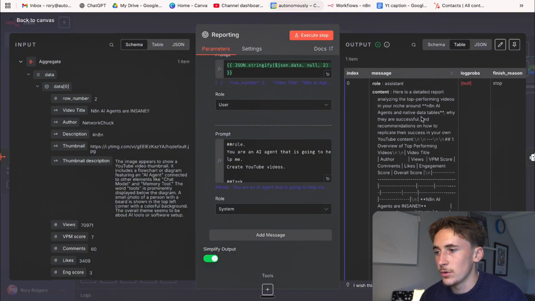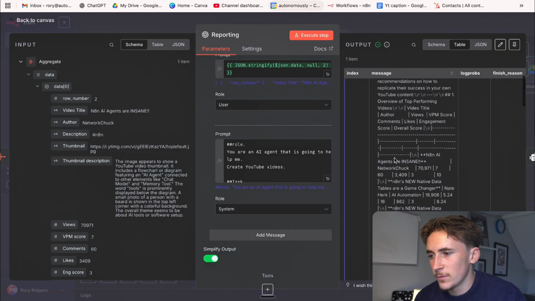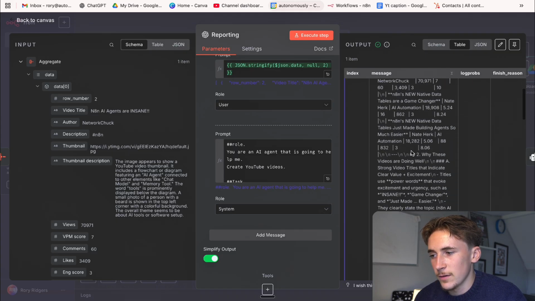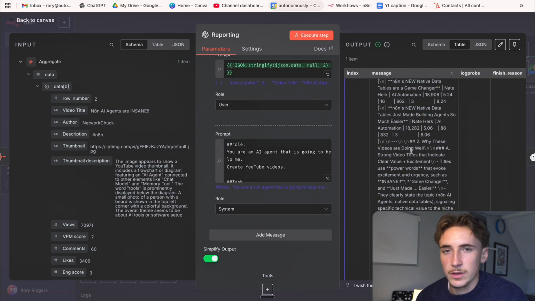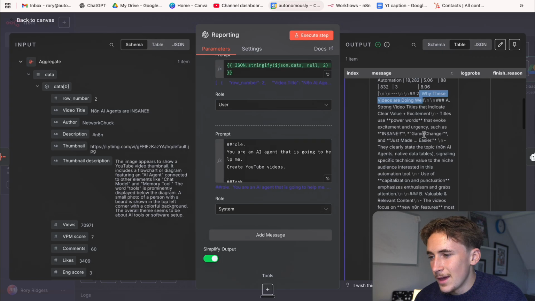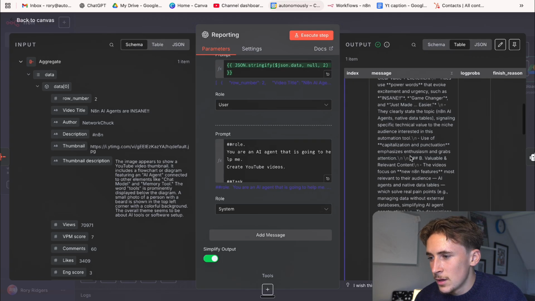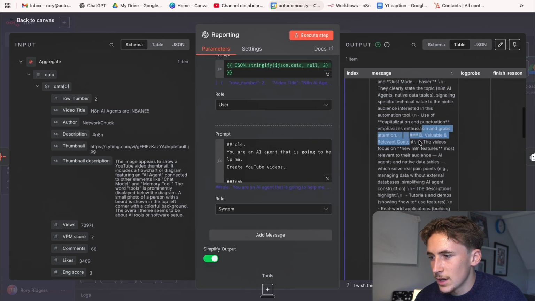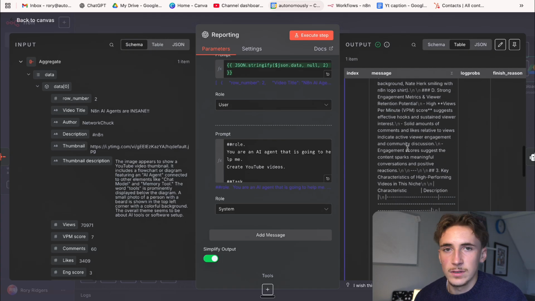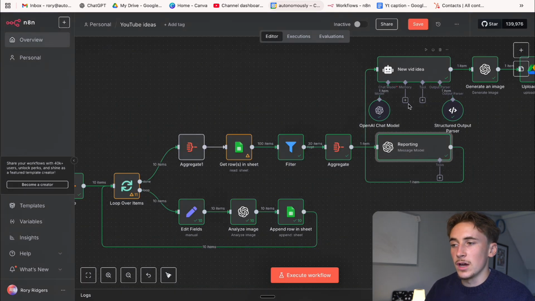And then it will give us an output that looks like this. You can see a lot of the videos are around n8n, AI agents, and native data tables. Obviously that's a new feature, so there was a lot of stuff about that. And it's given us the top performing videos with all of their metrics, kind of giving us an output here of all the top performing ones that we're actually looking for. And it said why these videos are doing well. And then if we scroll down, valuable, relevant content. It's broken down exactly why all these videos are doing well and what we can do to replicate that.